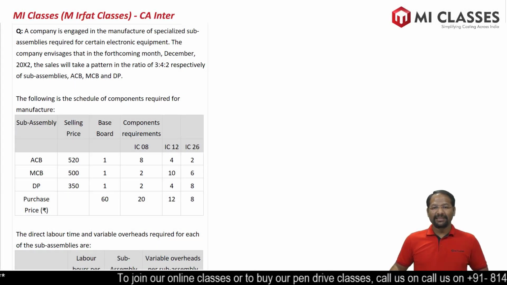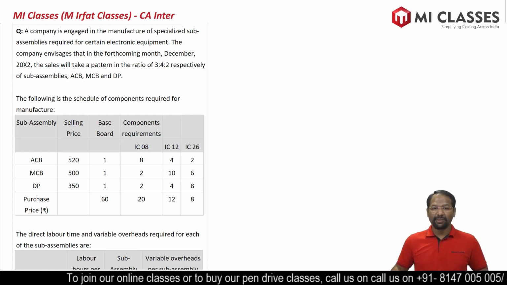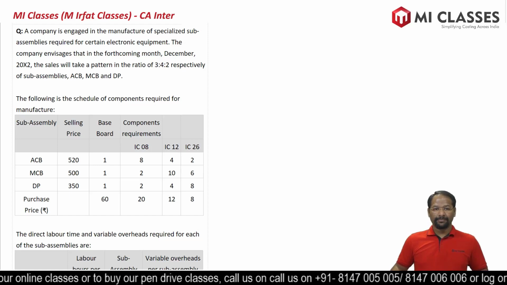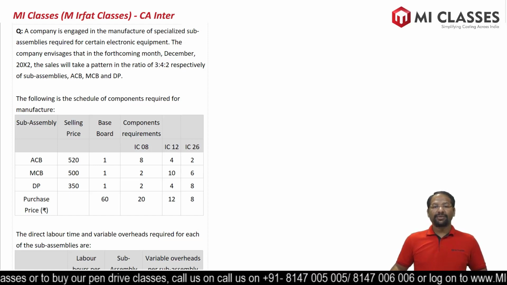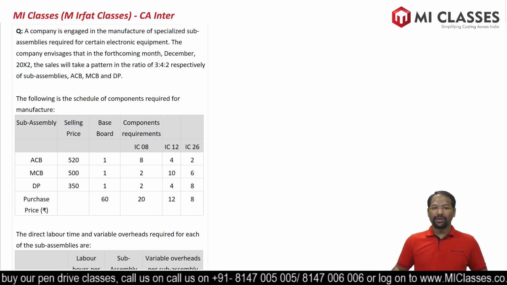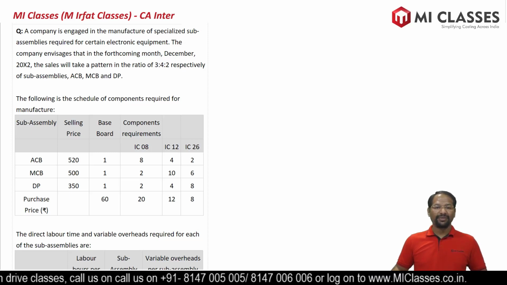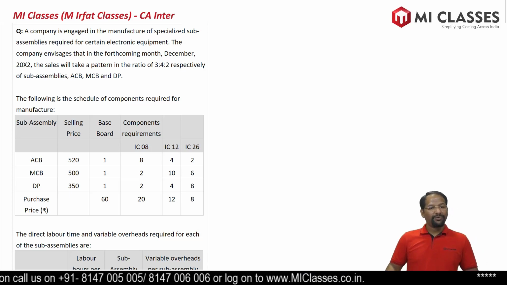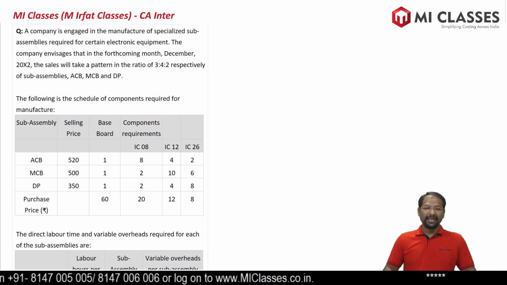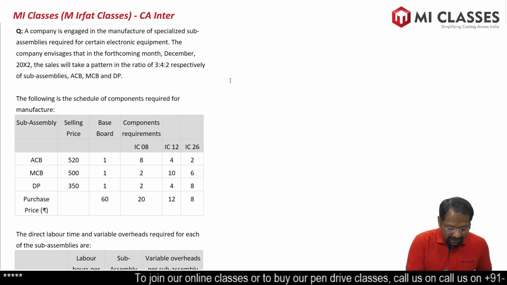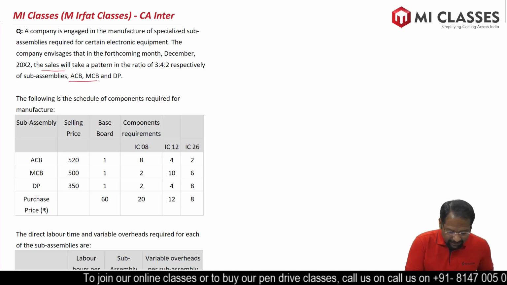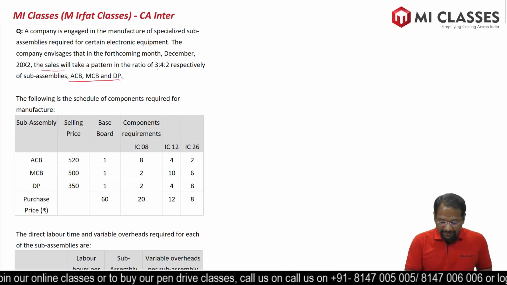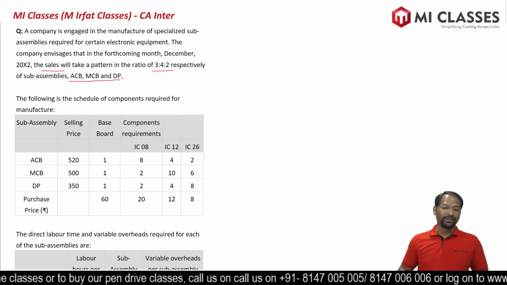A company is engaged in the manufacture of specialized sub-assemblies required for certain electronic equipment. The company envisages that in the forthcoming month, December 2012, the sales will take a pattern of 3:4:2, respectively, of sub-assemblies ACB, MCB, and DP. Sales will take a pattern, which means ACB, MCB, and DP, these are finished goods. And this will happen in the ratio of 3:4:2.